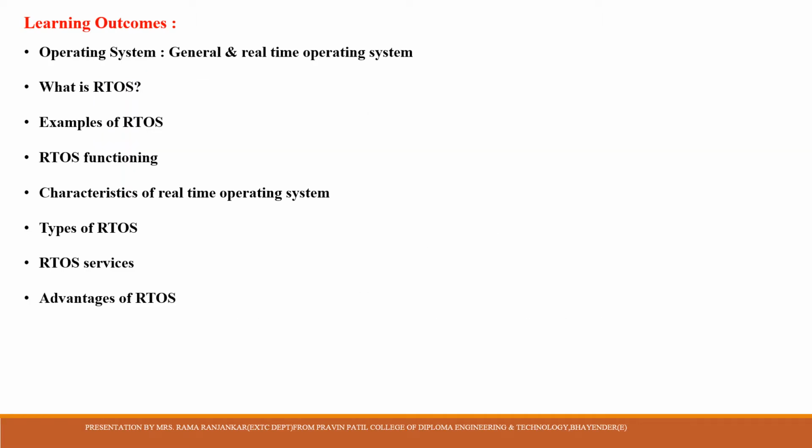Learning outcomes of this topic are operating systems. There are two operating systems, one is general and the other is real-time operating system. So let's see the difference between these two operating systems. What is RTOS? Examples of RTOS, RTOS functioning, characteristics of real-time operating system, different types of RTOS, RTOS services and advantages of RTOS.